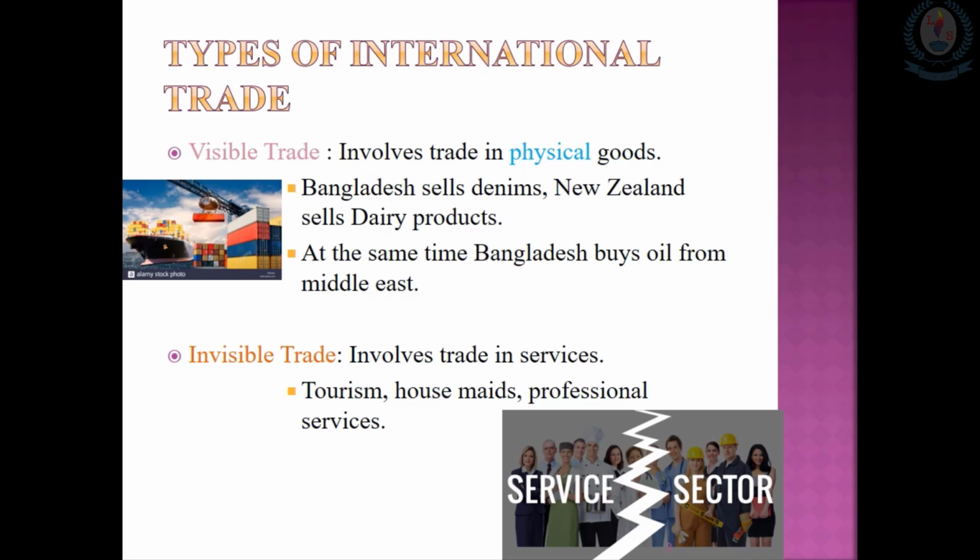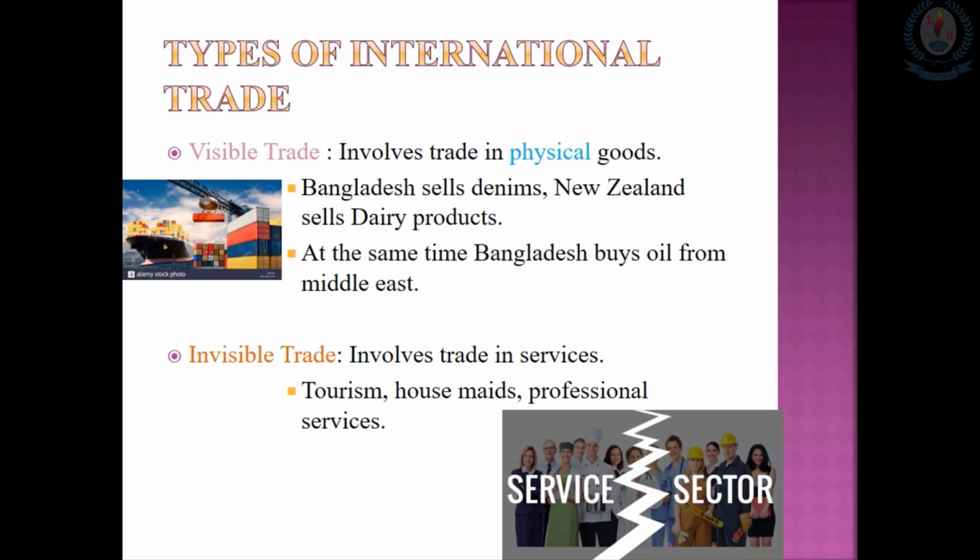If Bangladesh sells their denims, or especially if we talk about oil, if Bangladesh purchases oil from the Middle East, that is international trade, because Bangladesh is selling their production, then purchasing their requirements from other countries.